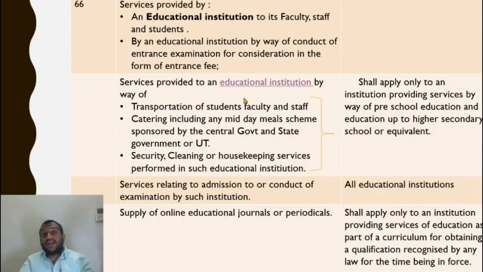We talked of services by an educational institution. Now services to an educational institution are also exempt. What are those? Transportation of students. Let us say the school does not have its own bus, it hires some transporter. So that is also exempt.